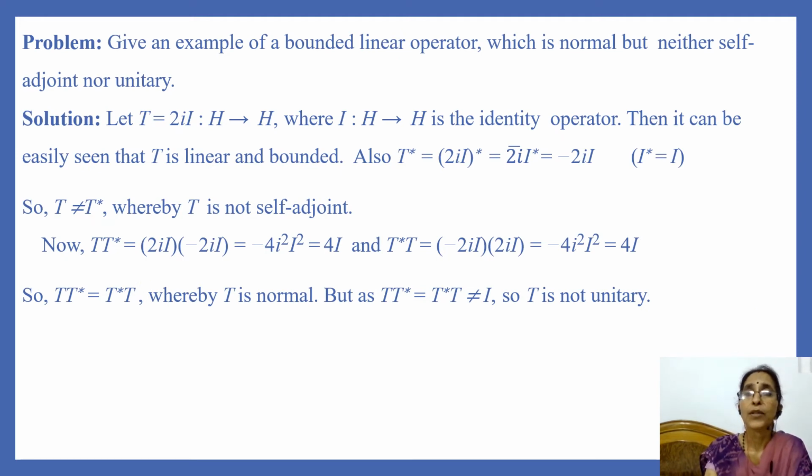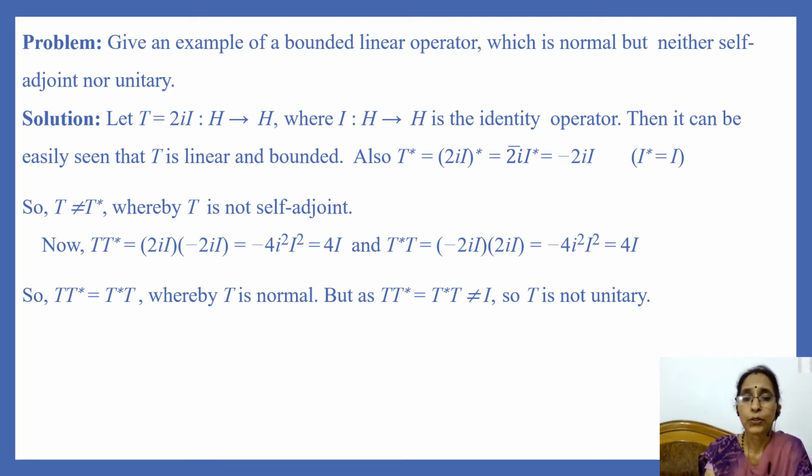Give an example of a bounded linear operator which is normal but neither self-adjoint nor unitary. Here I am giving an example of such an operator. You can also find some other examples.